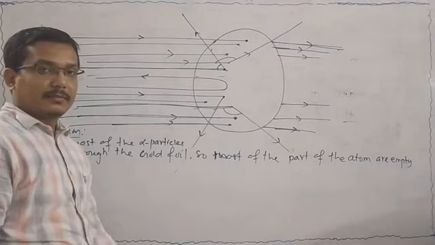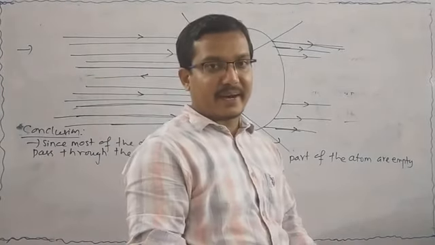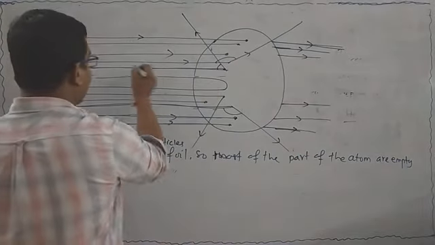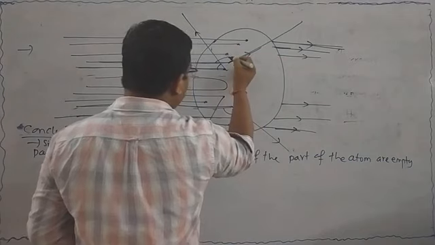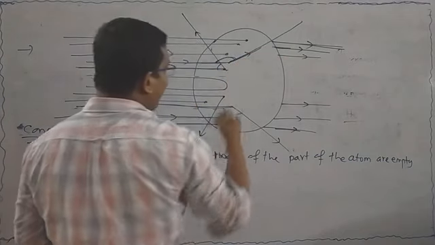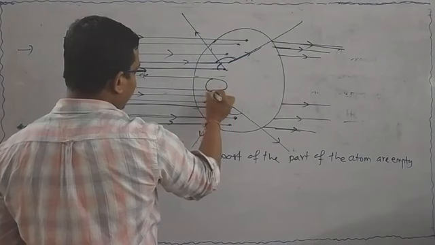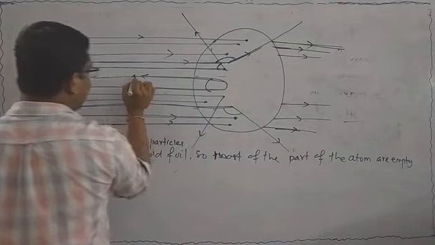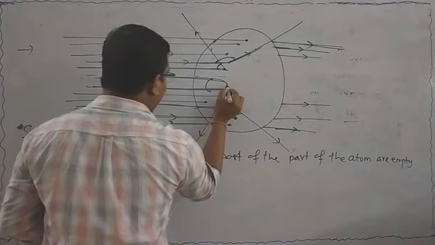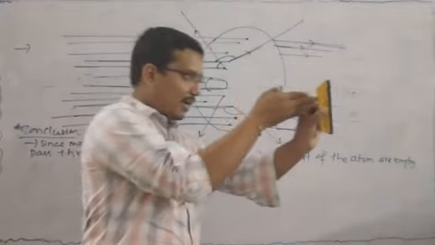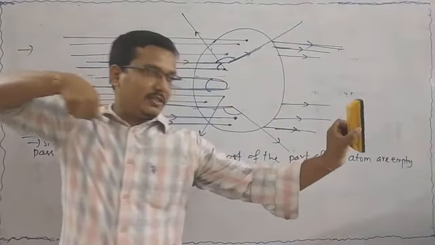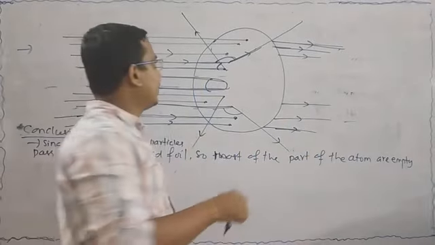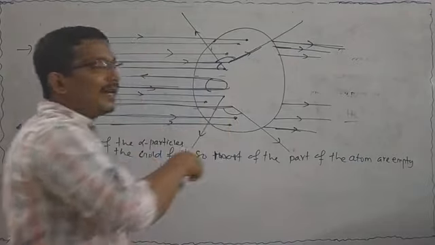Since a few alpha particles get deflected, deflected means they go in all directions. Look at that. This is also deflected. This is deflected, this is also deflected, this is also deflected. This is making an angle of 0 degrees. It means it goes and returns like this, passing like this and also returning on the same path. Go straight, then return like this. That means the rays are deflected in all directions.